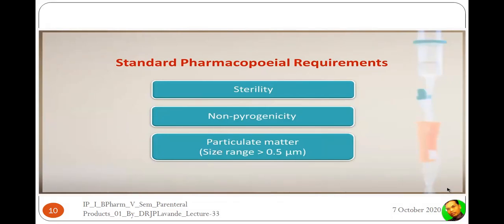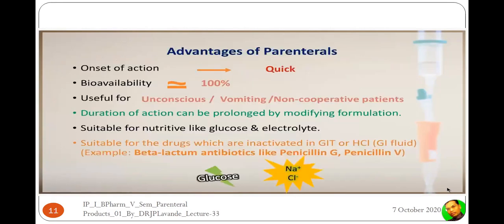The parenteral product must maintain sterility. They should be free from pyrogen, that means they should have non-pyrogenicity, and the absence of particulate matter. The size range above 0.5 micron is not permissible. It should be less than 0.5 microns.